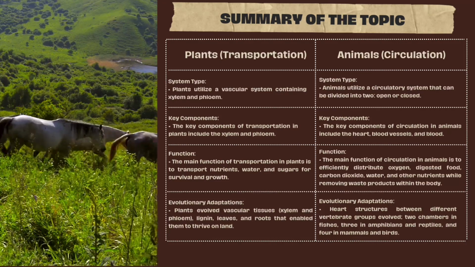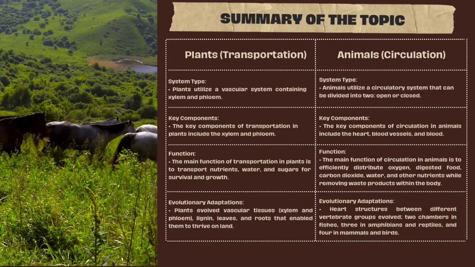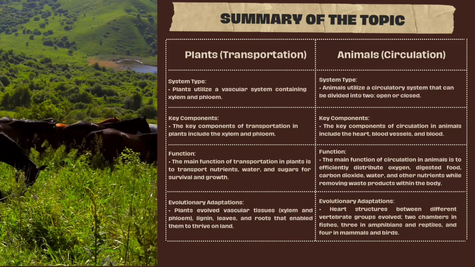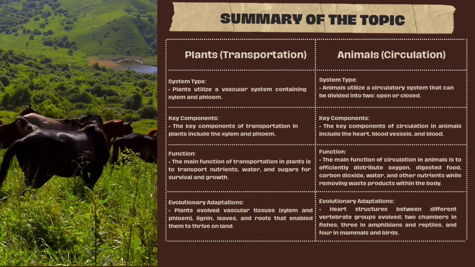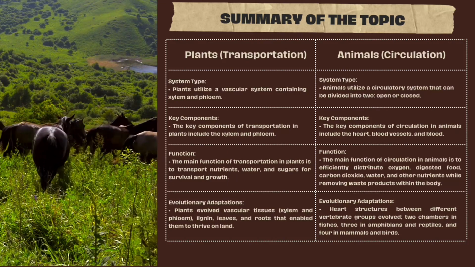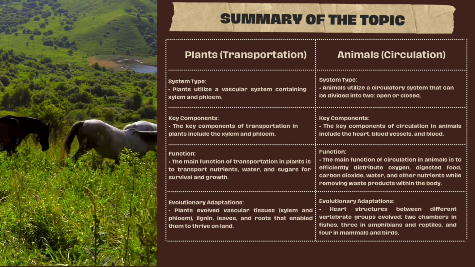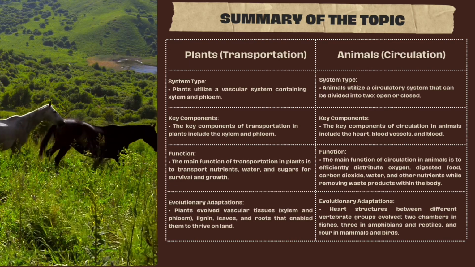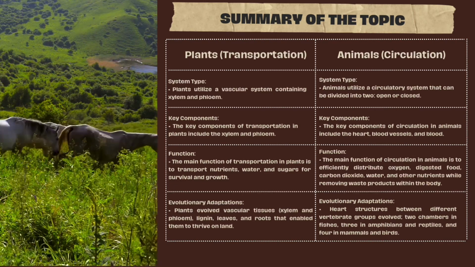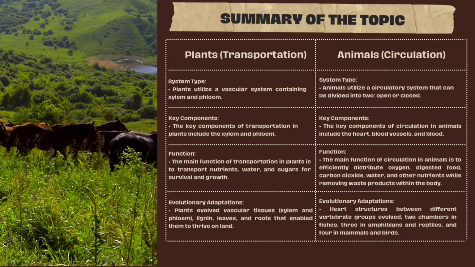Lastly, plants evolved vascular tissues, lignin, leaves, and roots that enabled them to thrive on land. On the contrary, heart structures between different vertebrate groups evolved. Two chambers in fishes, three in amphibians and reptiles, and four in mammals and birds.